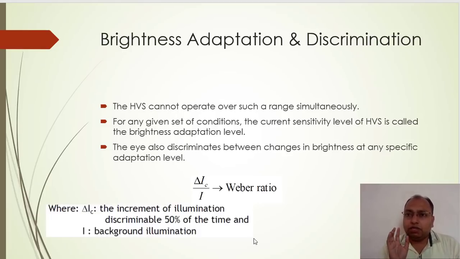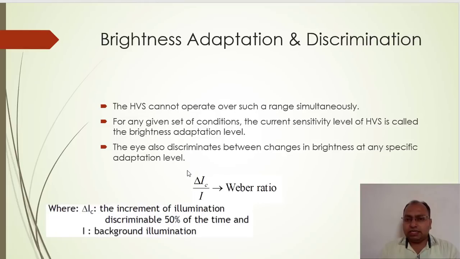Remember that if this Weber's ratio is small, then we can identify very fine changes in the brightness levels. That means this is a good level of discrimination, so a human can identify fine changes in brightness.